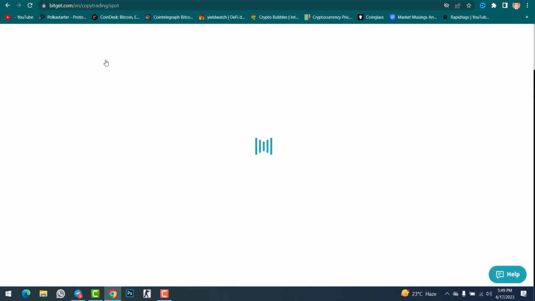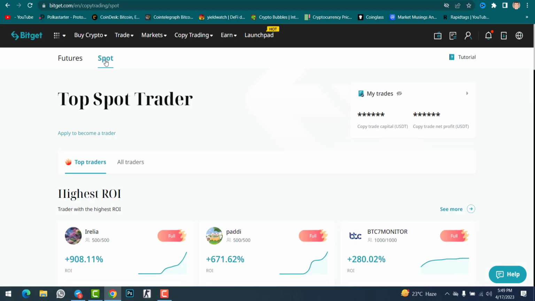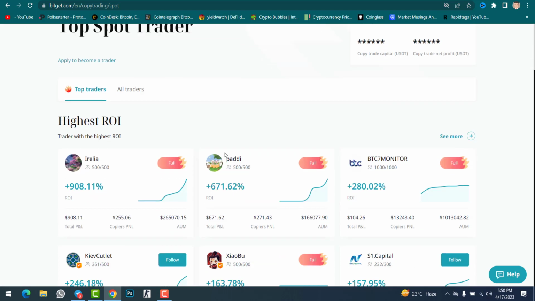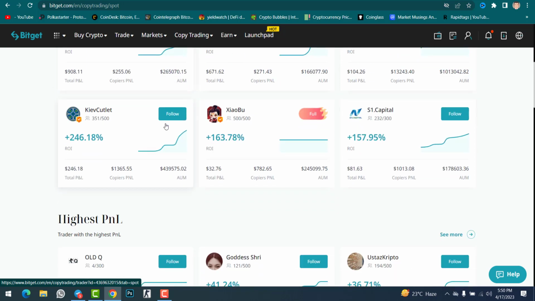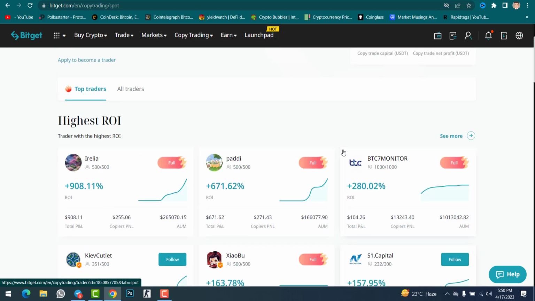Those who are new in this crypto market, I recommend going with spot copy trading because futures are very risky. You may get lots of profit, or you may lose all your fund. So that's why go with spot copy trading, because in here if you check, all the traders are in profit. None of these traders are in a loss, because spot trading will not give you loss, it will give you profit. So you can check in here.